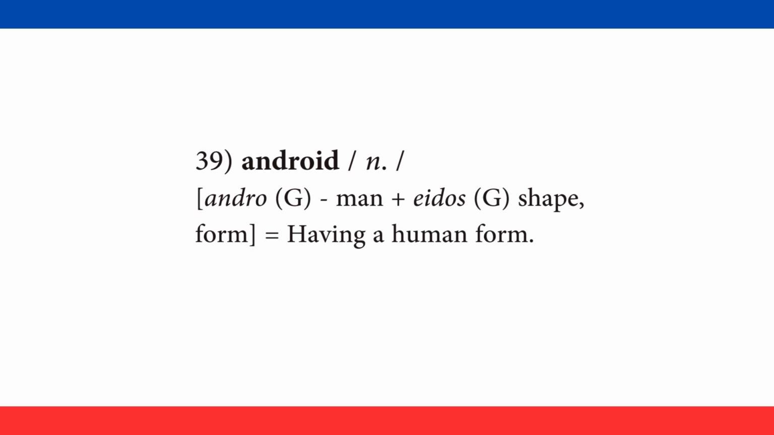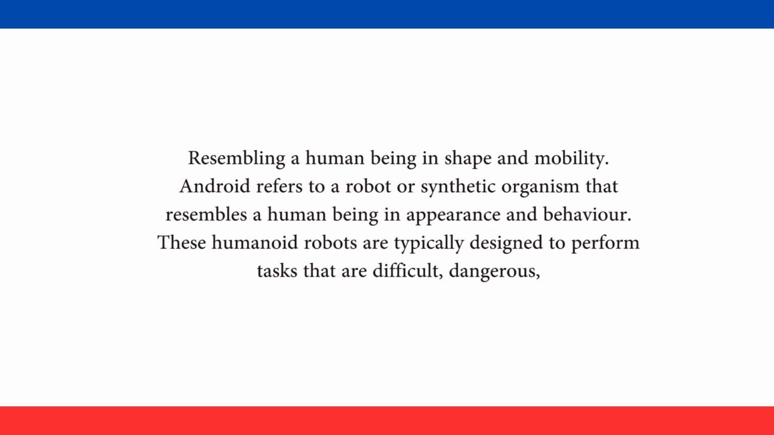Android, which is a noun. The etymology is andro, Greek word for man, plus eidos, Greek for shape or form. This refers to having a human form, resembling a human being in shape and mobility.